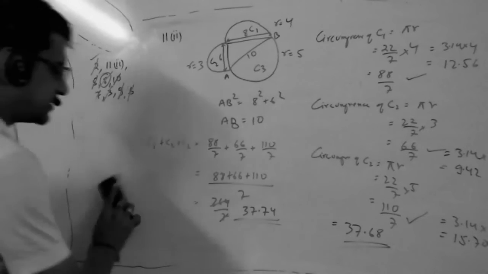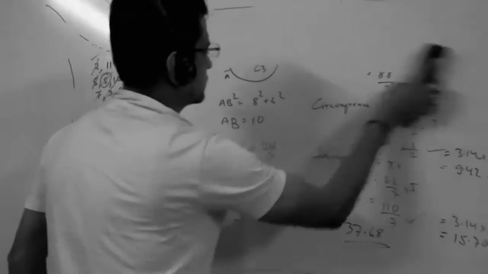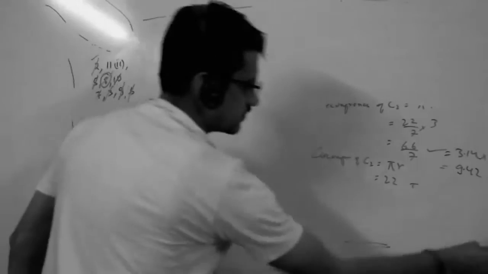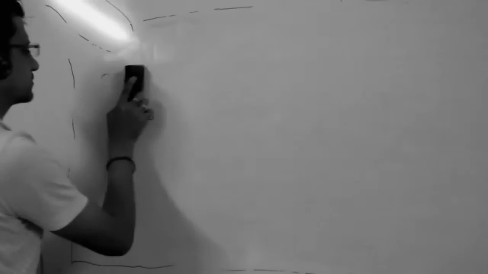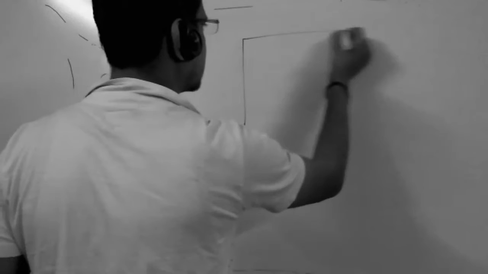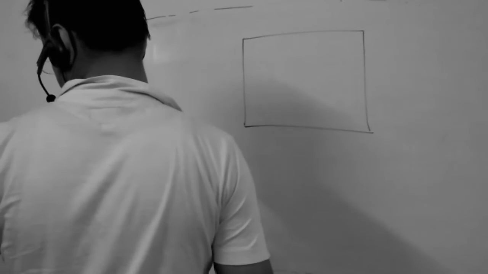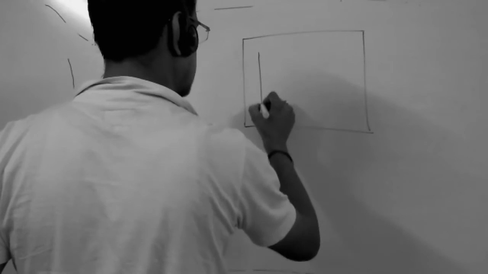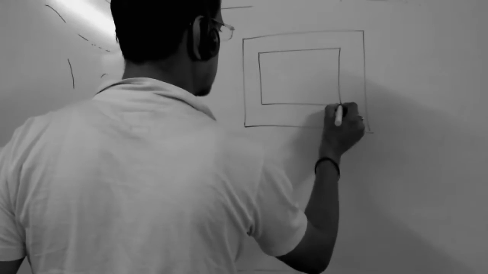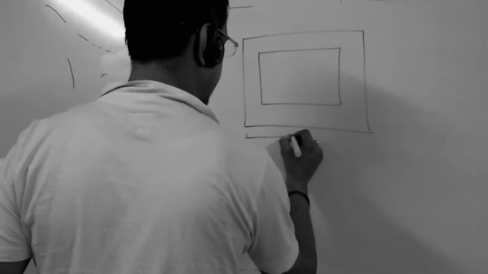Done? Should I rub this? Yes, sir. A 3-meter wide path runs along the inside of a square park. Square park, side is 125.